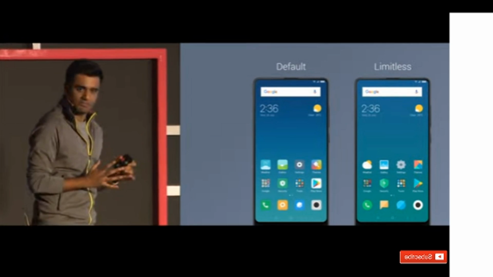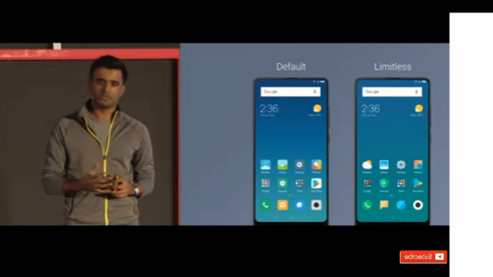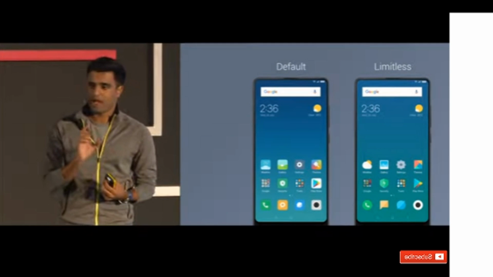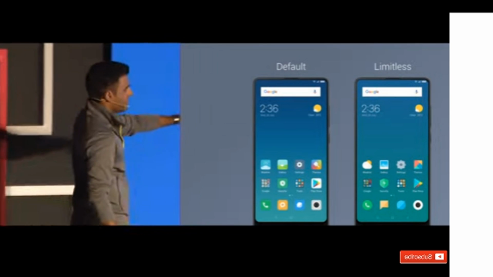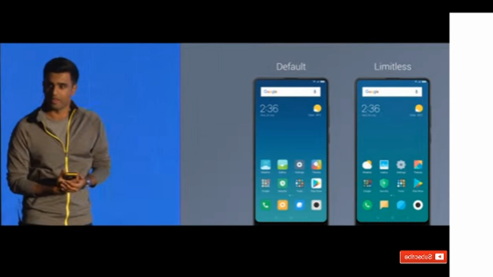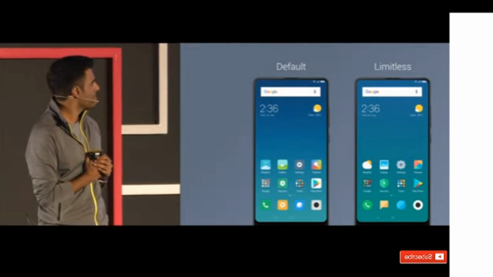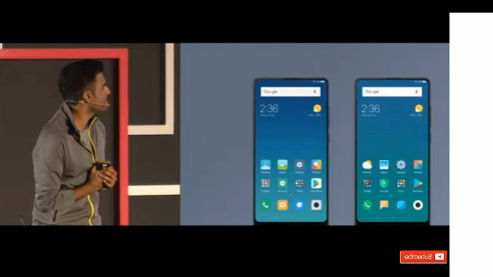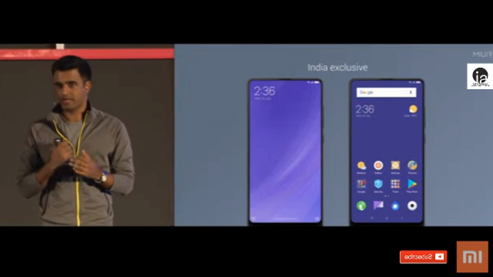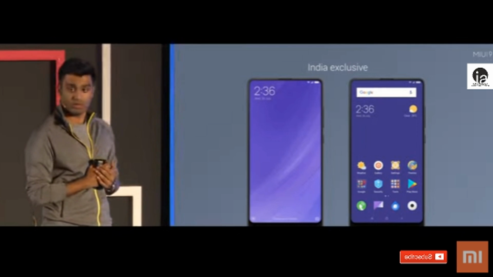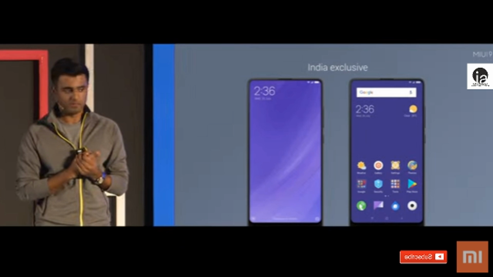And the Limitless theme changes the icons to look a little bit more to the global style, and it also changes the background. So here we have a rectangular background with rounded corners, whereas the Limitless theme has a transparent background. We also have an India exclusive theme, again, designed by our local R&D team. This is available in the theme store.